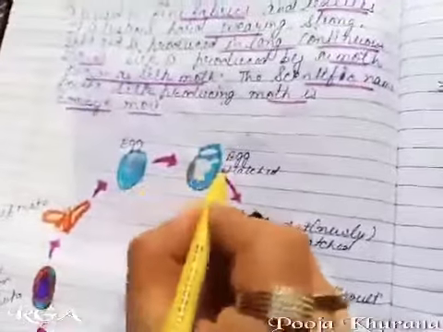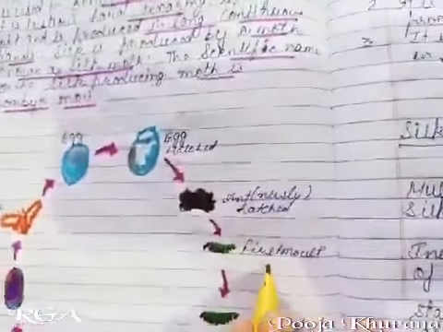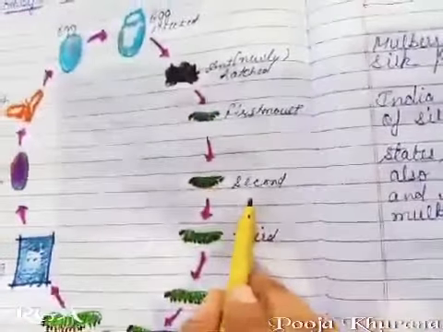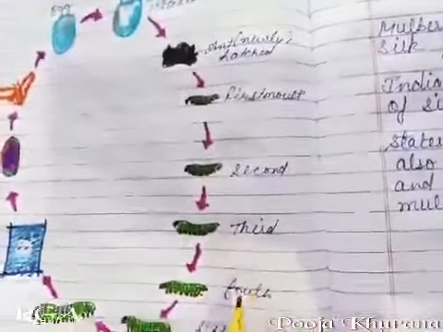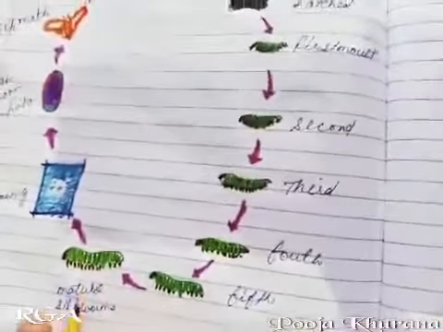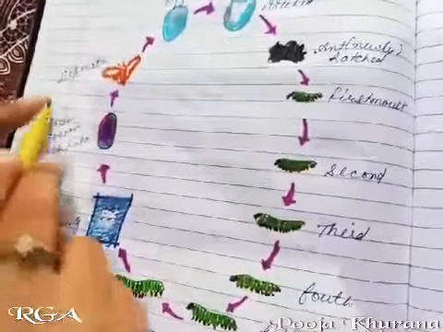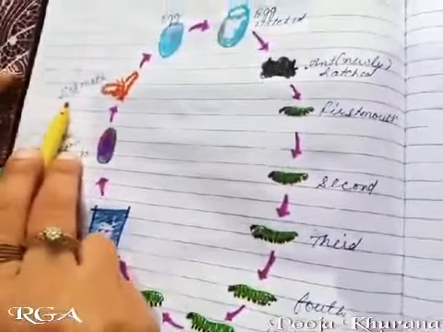Egg, newly hatched larva, first molt, second molt, third molt, fourth molt, fifth molt, mature silkworm, cocoon, fresh cocoon with pupa, and last is the silk moth.